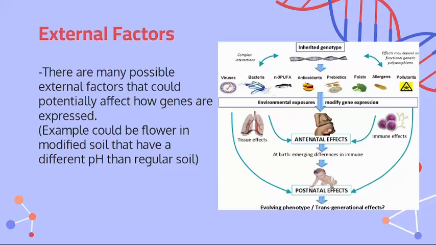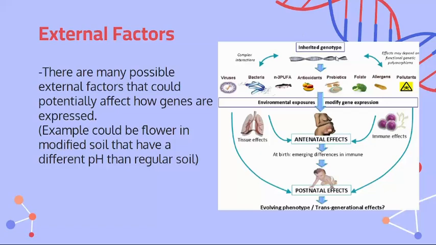So for example, a flower that's normally grown in a pH level of 7 to 8 or whatever, sure, it's going to be pretty healthy, and it's going to grow to the same color that the genotype tells it to. However, when that flower is placed in an abnormal environment, a higher pH or a lower pH, or there could be other stuff in play, like let's say there are some sort of chemicals going around, the flower color is going to change.